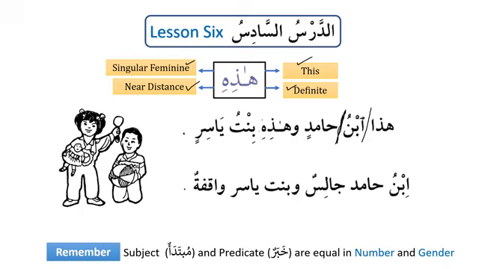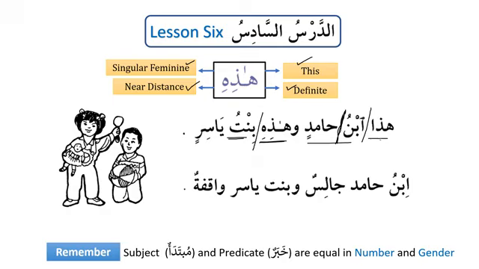We say هذه بنت ياسر. Why do we have to put hadihi? Because we know that subject and predicate are equal, so they are equal in gender. So when we have the feminine as predicate, as khabar, then the subject also has to be feminine, or vice versa. Here, because Ibn Hamidin is masculine, that's why the subject has to be masculine.